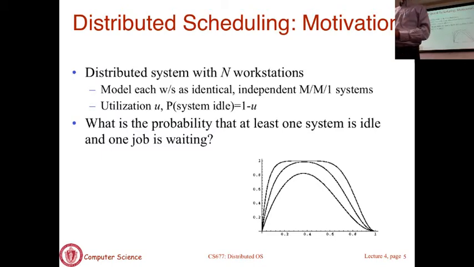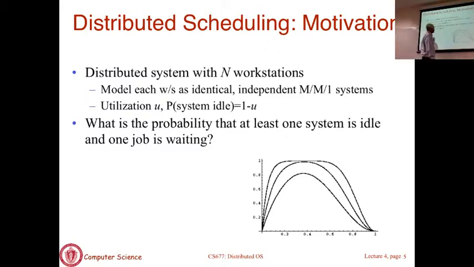So we are going to ask the question, when does it make sense to employ a distributed scheduler at all in the system? Okay? To answer that question, we will ask this other complementary question, which is, what is the probability that there is at least one system idle, that one machine in your pool of n machines is idle, and there is some machine where a job is actually waiting to run next? Okay.